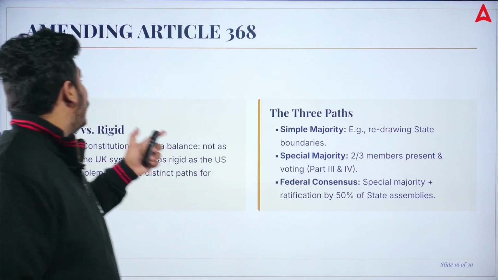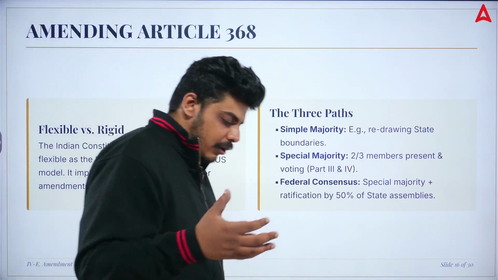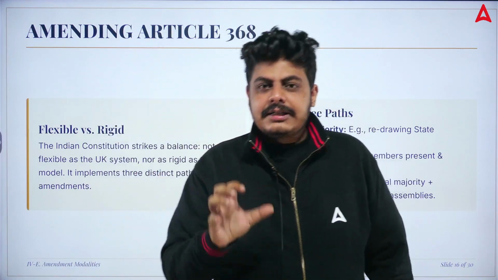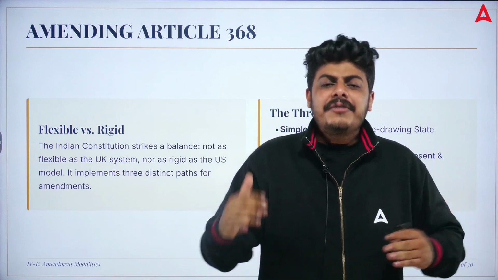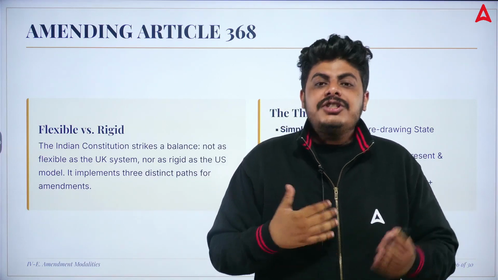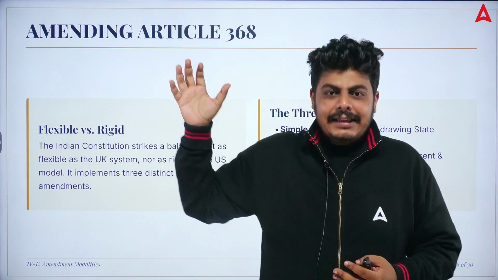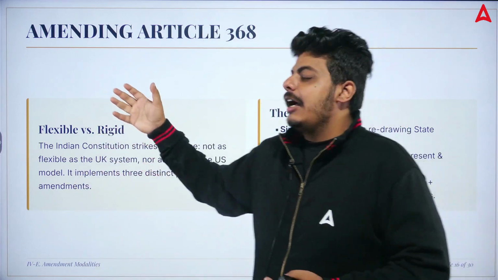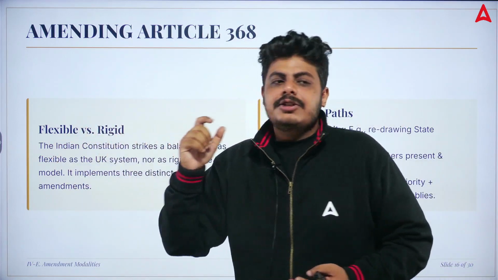Moving ahead, if I talk about the amendment article, I also mentioned that it is a growing thing. It is not a static thing, because whenever we move ahead, we need changes as we grow. The amendment article, Article 368, makes the Constitution flexible, not rigid.